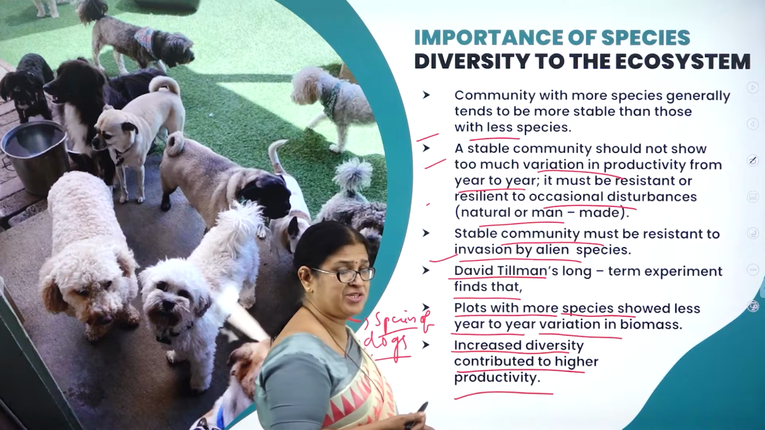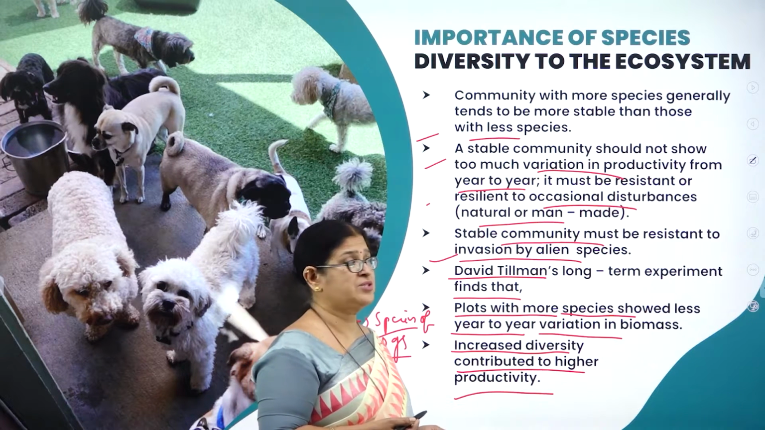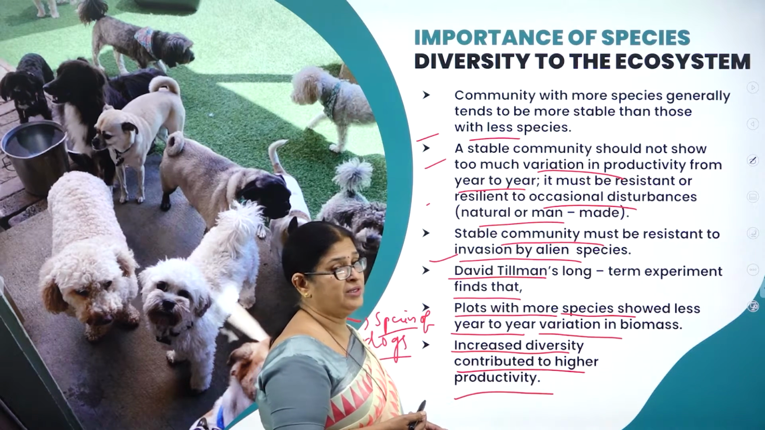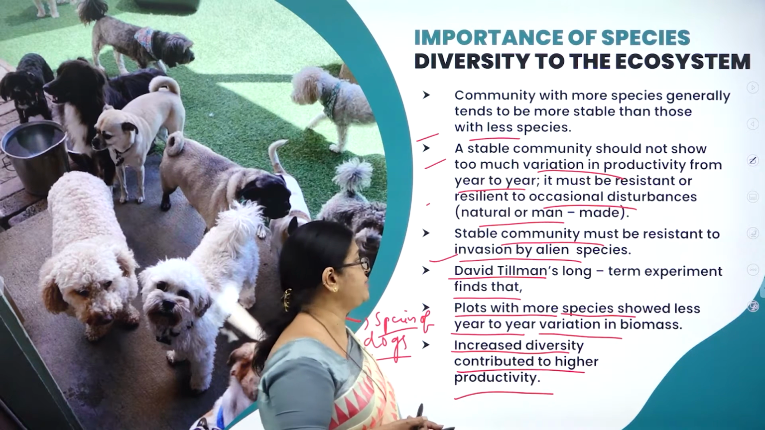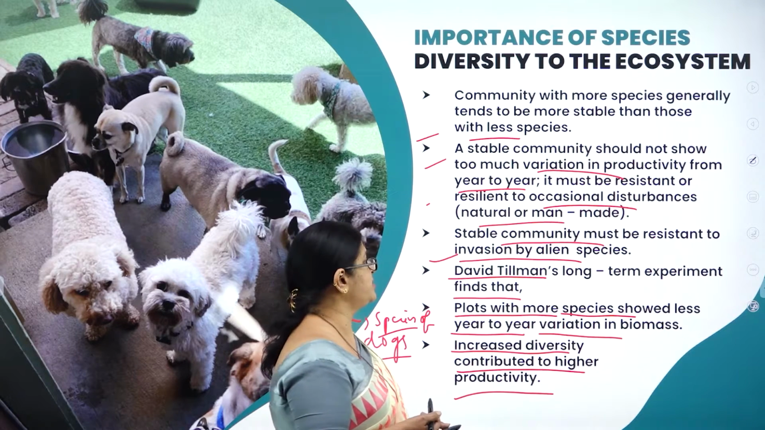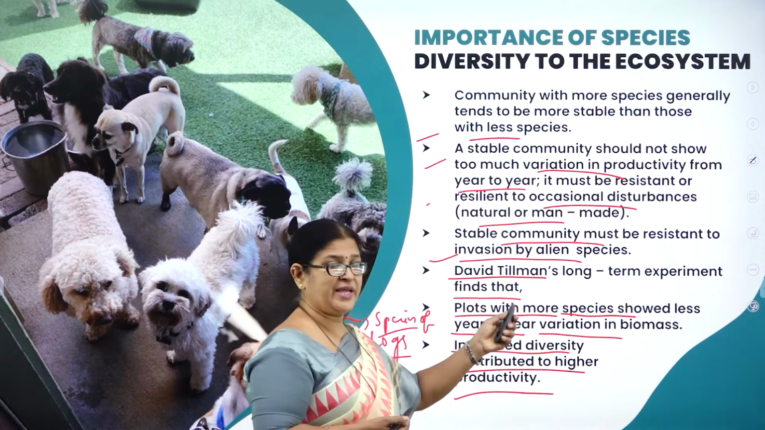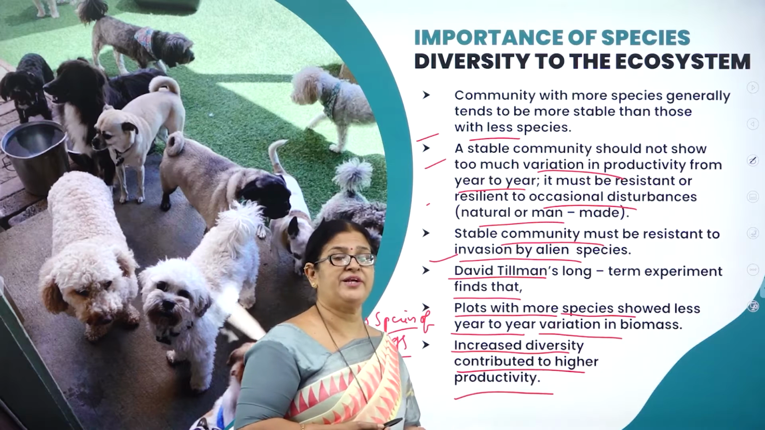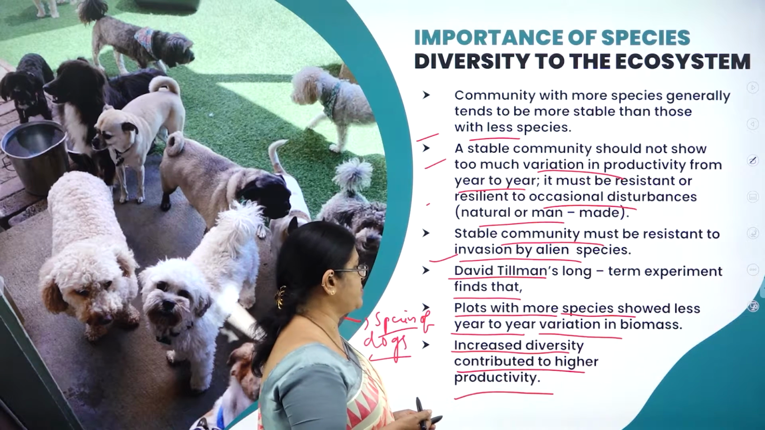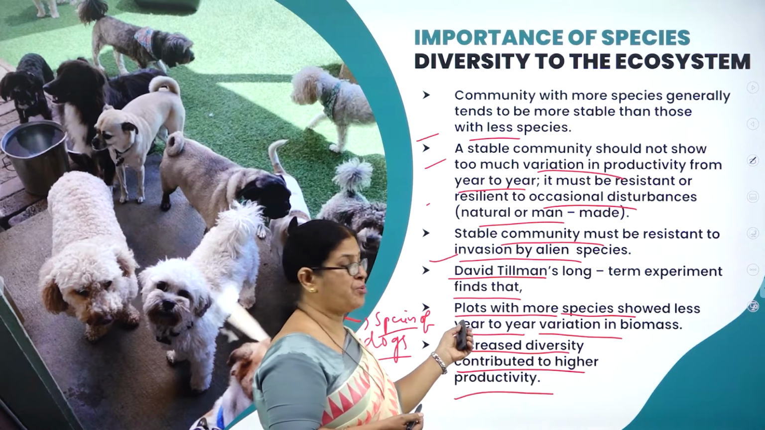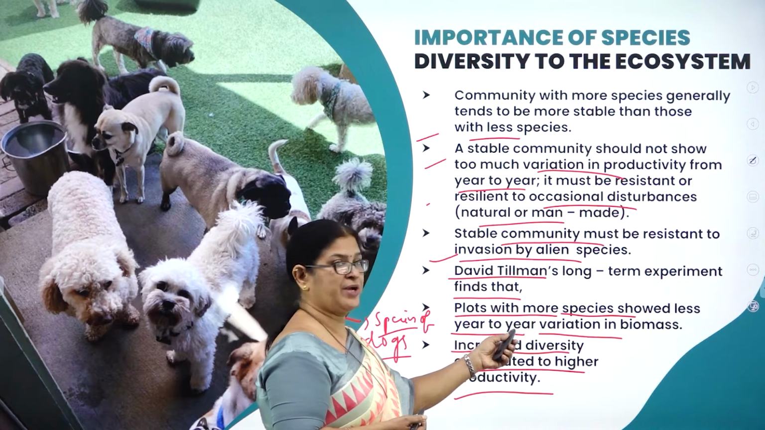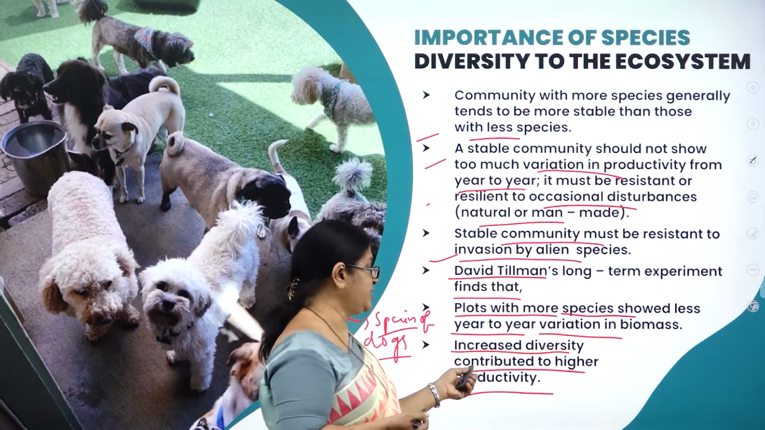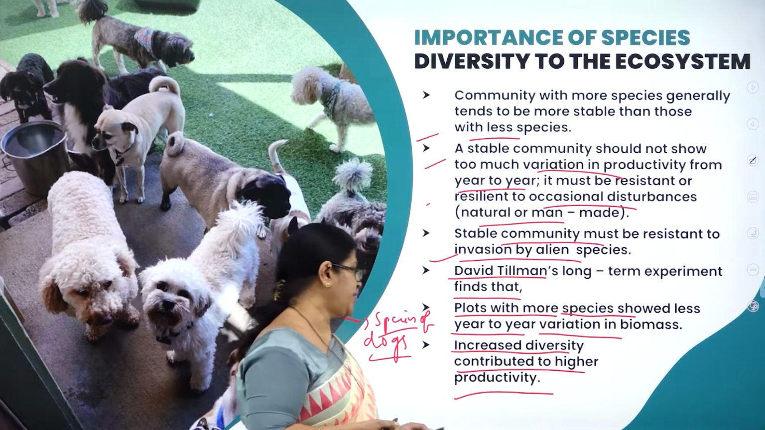may it be natural calamities or man-made activities. So a stable community must be resistant to invasion by alien species. So what was David Tilman's opinion with his long-term experiment? He was of the opinion that plots with more species showed less year-to-year variation in biomass. Then increased diversity contributed to higher productivity.